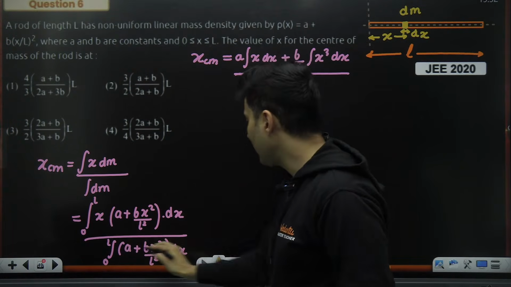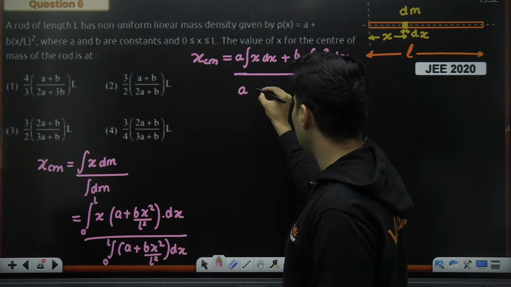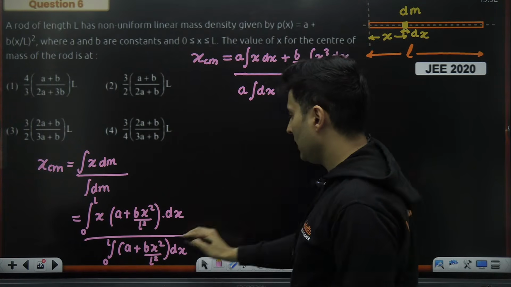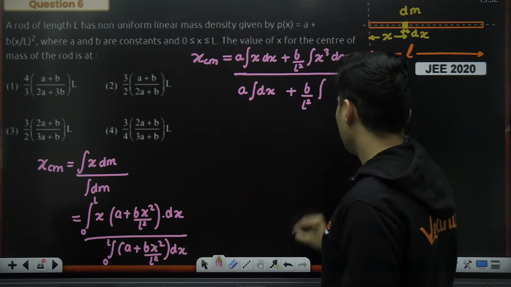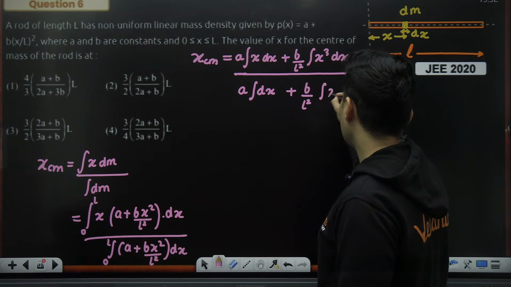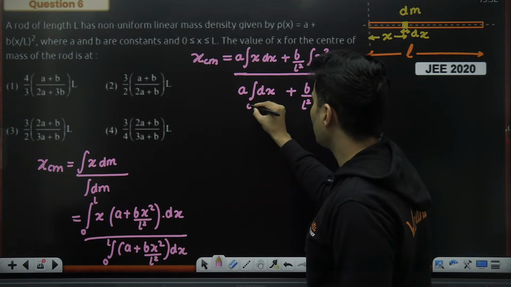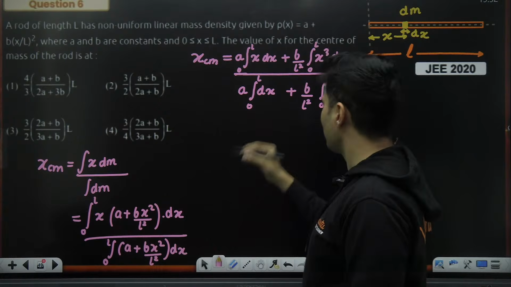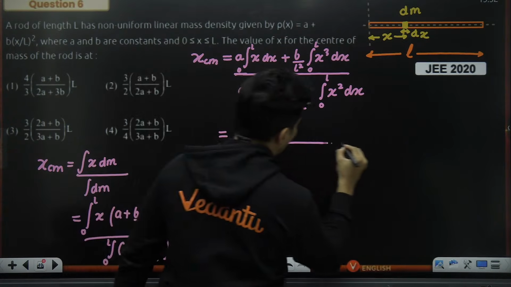This A will come outside and I'm just left with integration of dx, and plus, again, b by L square is outside. It's a number constant. So integration of just x square dx. Looks scary, but it's okay. 0 to L, 0 to L. If you want to write the limits in the end also, it's fine. Is equal to this big denominator.